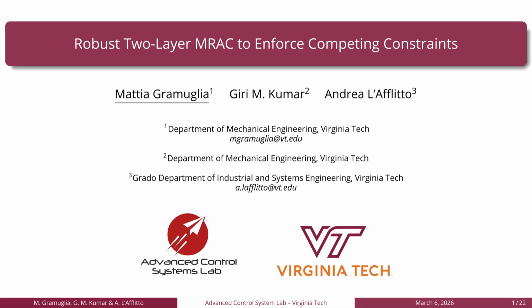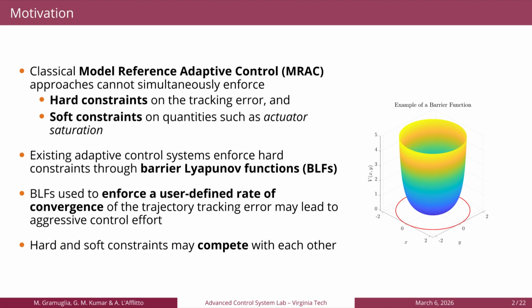Hello everyone. In this video we are going to introduce a robust two-layer MRAC framework to enforce competing constraints. Classical model reference adaptive control approaches cannot simultaneously enforce hard constraints on the tracking error and soft constraints on quantities such as actuator saturation. Existing adaptive control systems enforce hard constraints through the use of barrier Lyapunov functions. Barrier Lyapunov functions used to enforce a user-defined rate of convergence of the trajectory tracking error may lead to aggressive control effort. Furthermore, hard and soft constraints may compete with each other and eventually become incompatible.